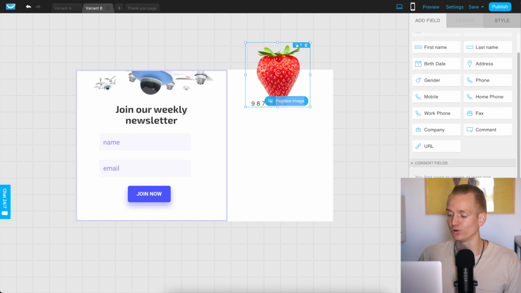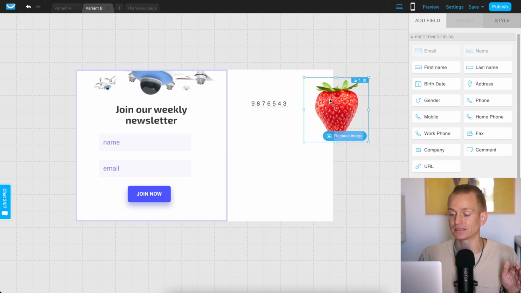And I can add multiple different elements and all of that. I can pretty much customize my pop-up to look as crazy unique as I want. And this is something that honestly you need to buy additional software for, and you need to pay quite a bit every single month for just having these functionalities.